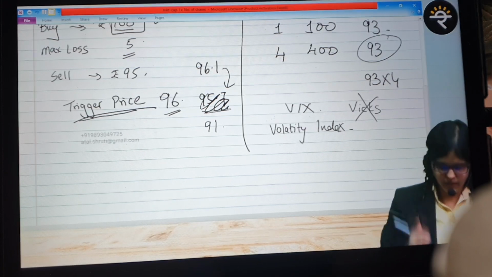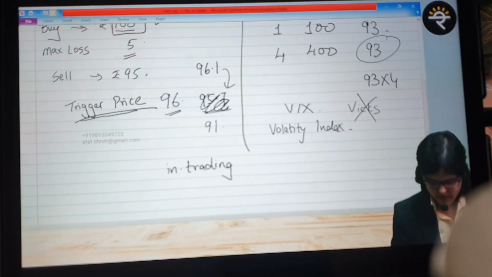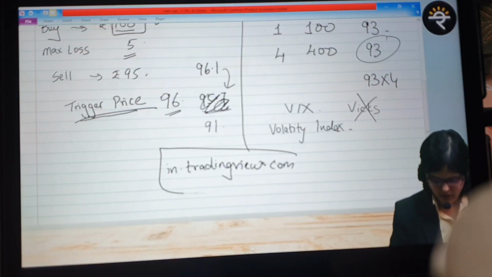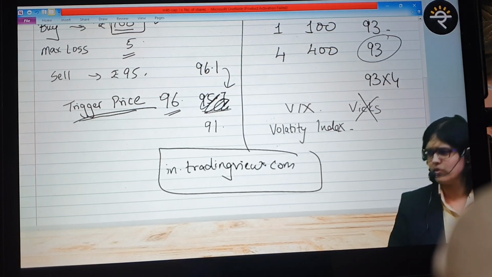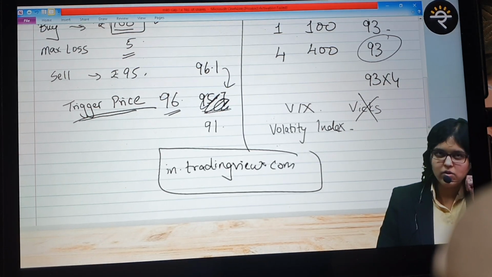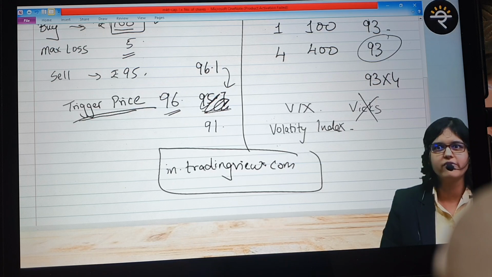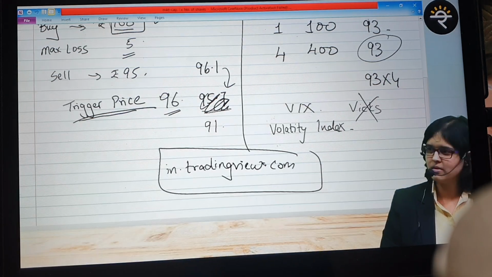Where can I find this volatility index? There is a website known as in.tradingview.com. That is TradingView. You can just directly search TradingView. So typically I'll tell you, in current scenarios, anything above 25 is like crazy. Volatility is pretty high. That is the current benchmark.